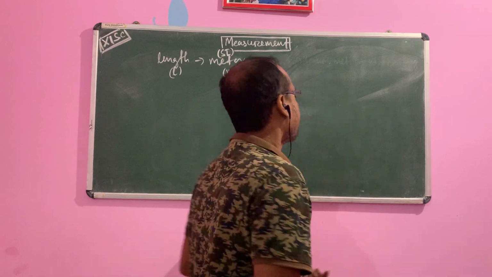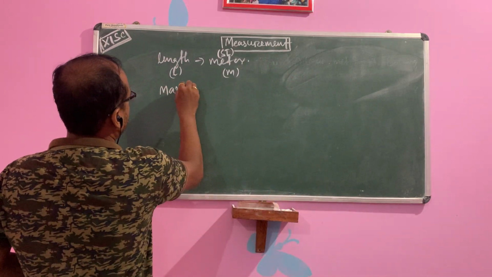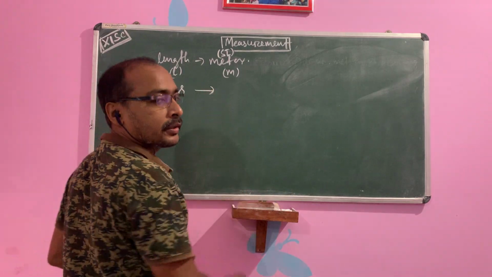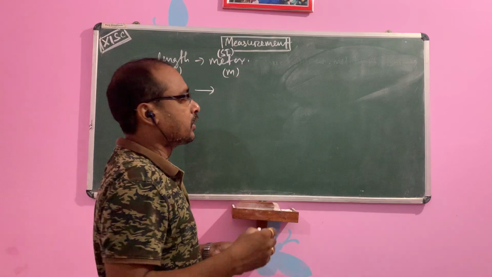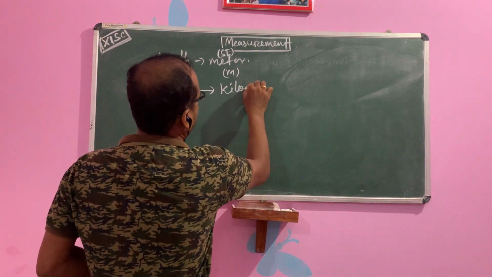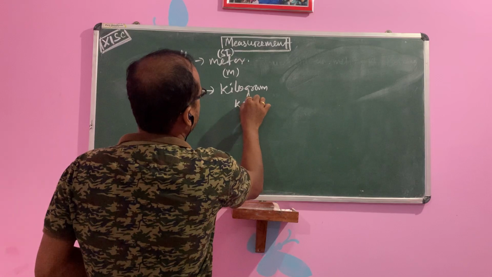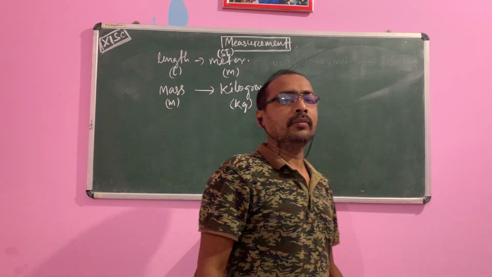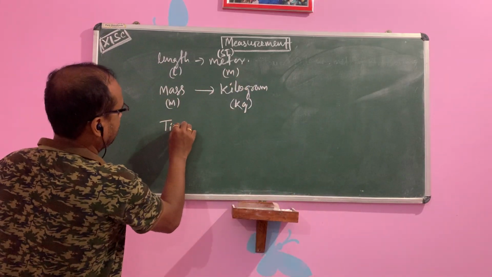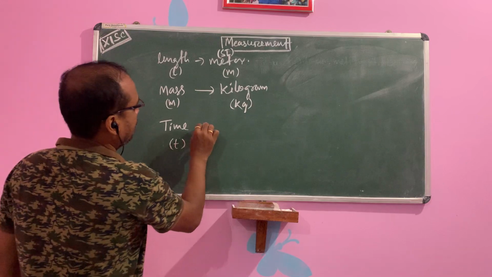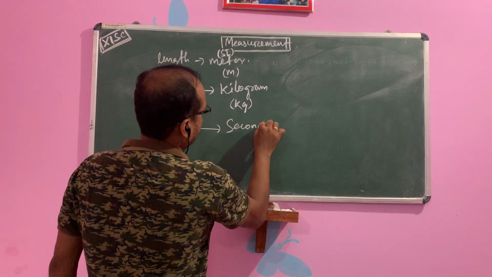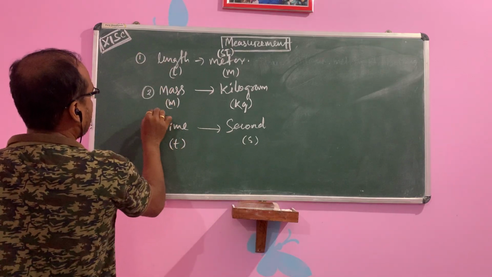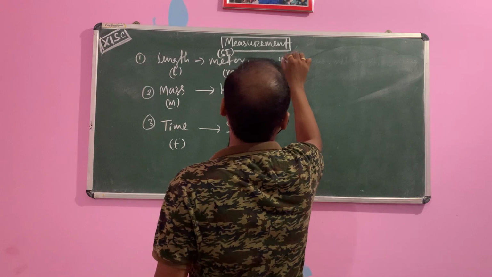Similarly, mass, that is your small m. What is the measurement? Mass is measured in kilogram, that is kg. Similarly, time, children, you know time, that is second. Time is T and it is measured in second, that is S. Like this, first, second, third, fourth.